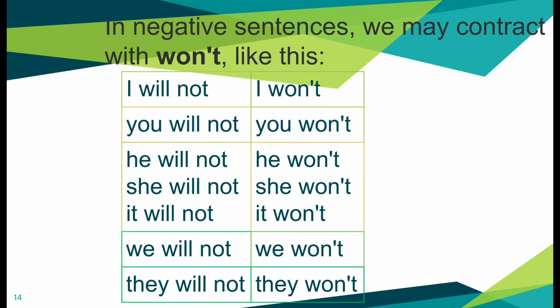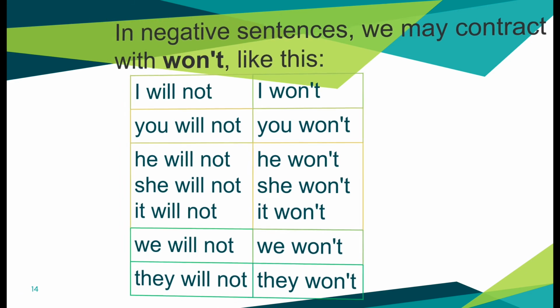In negative sentences, we may contract with won't, like this. I will not becomes I won't. You will not becomes you won't. He will not becomes he won't. She will not becomes she won't. It will not becomes it won't. We will not becomes we won't. They will not becomes they won't.